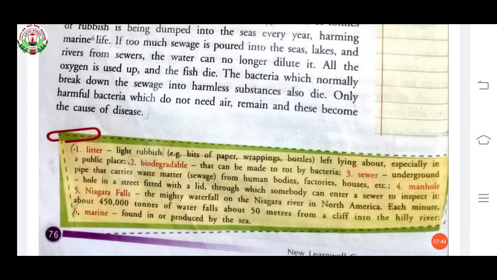The fish will die. The bacteria which normally break down the sewage into harmless substances also die. They will also die, and who will live? Only harmful bacteria which do not need air remain there, and they become the cause of disease.